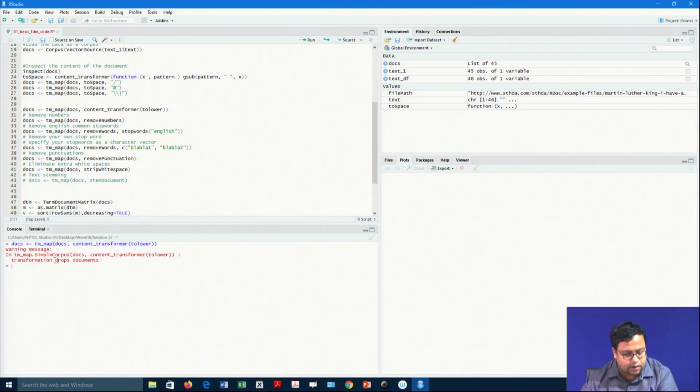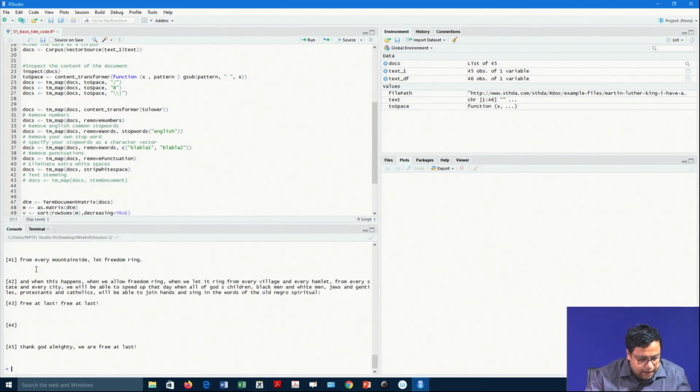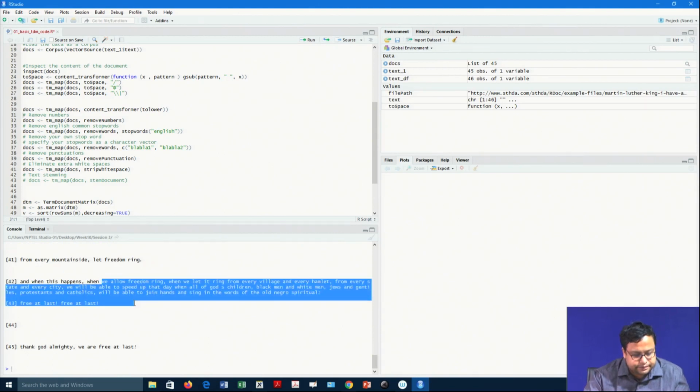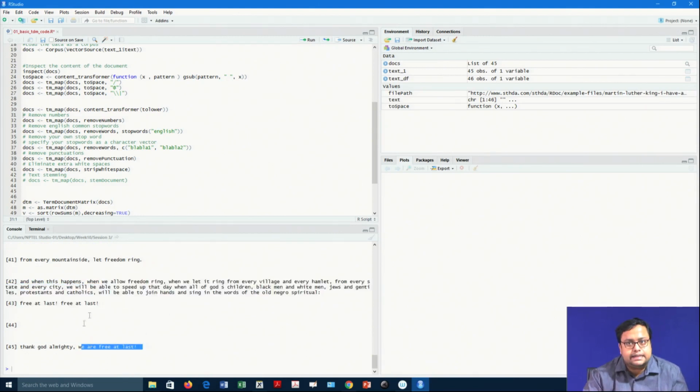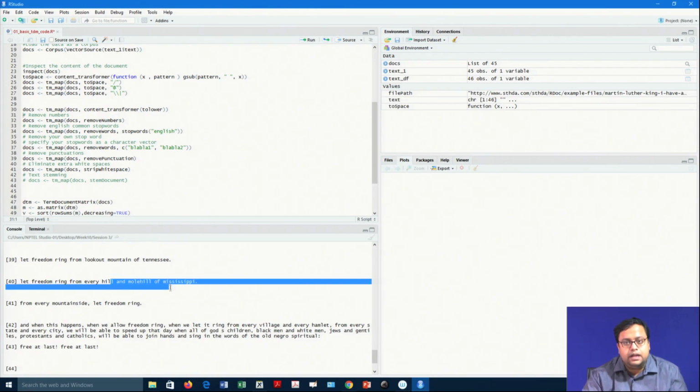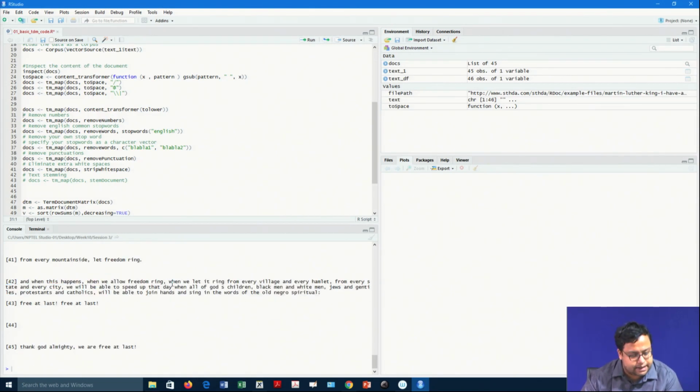Done. If I now inspect my content, so let us say docs, everything is in lower case. All the text is in lower case. There is nobody which is in upper case.